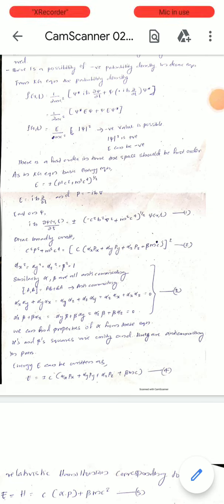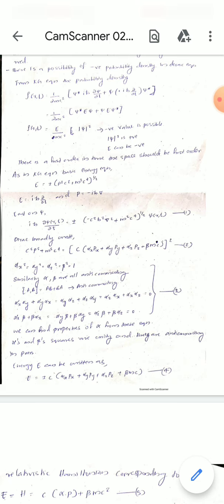Dirac then searched for the conditions to be placed on the alphas and beta so that equation 2 is valid: alpha x square, alpha y square, alpha z square, beta square are each equal to 1. And similarly, alpha and beta are anti-commuting.